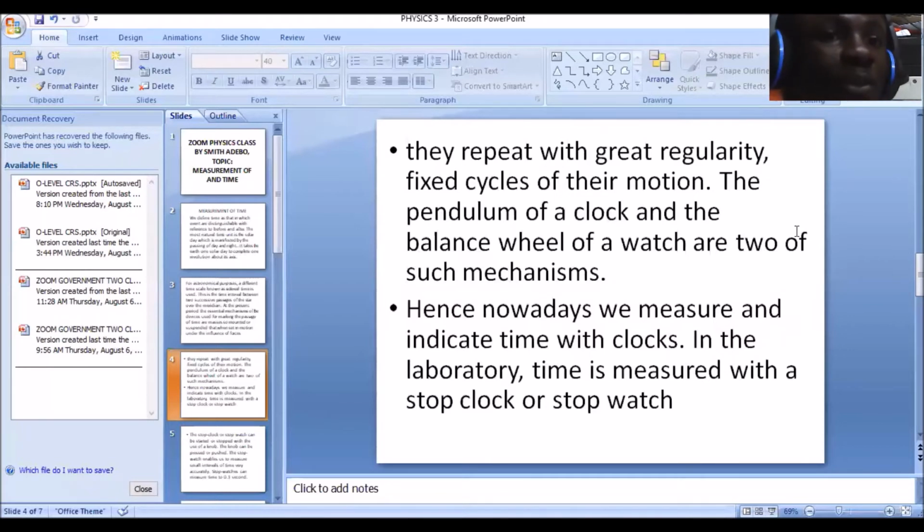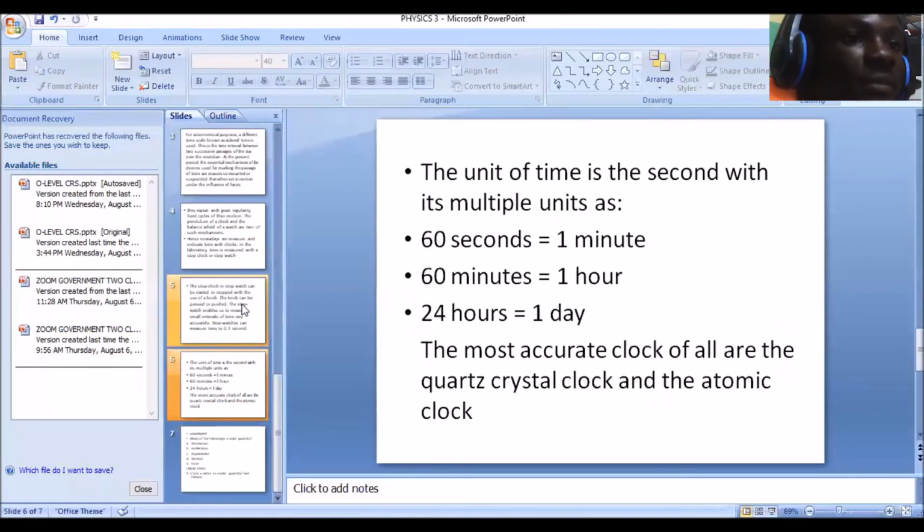Stop clock. You know what a stop clock is? You start it and it begins to tick, and then the time is being measured. But a clock measures time regularly from day to night, constantly until the battery runs off. But a stopwatch is a watch that you use to measure the time interval of your activities. You start the stop clock before you begin, and then when you end, you stop it. So it is used to estimate the time interval.